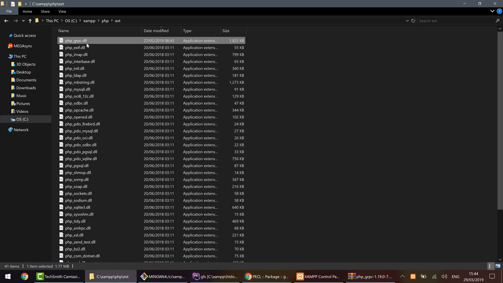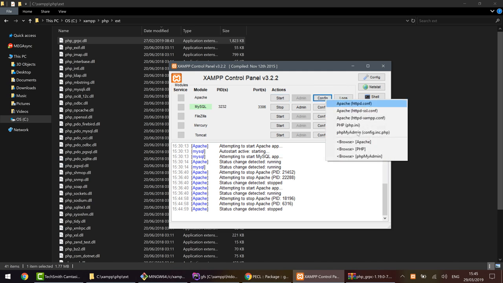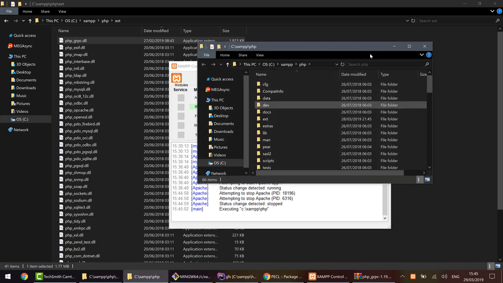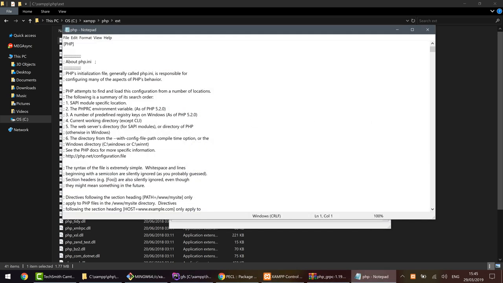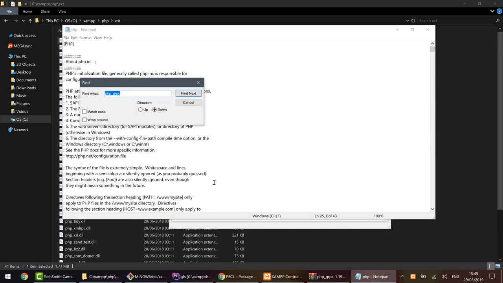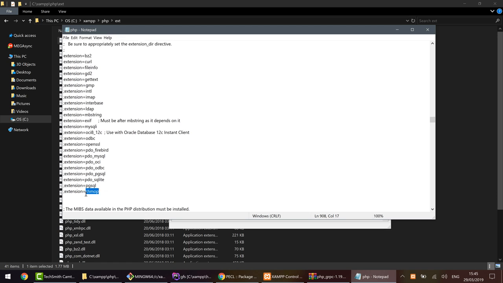As you can see, this already exists here. But there is another thing that I should do before I can continue. I need to stop my Apache machine and go to the PHP INI configuration. Oops, it's over there. And now I need to find the extension under the name SHMOP. There you go. This extension is commented, which is a disabled option, but what I need to do here